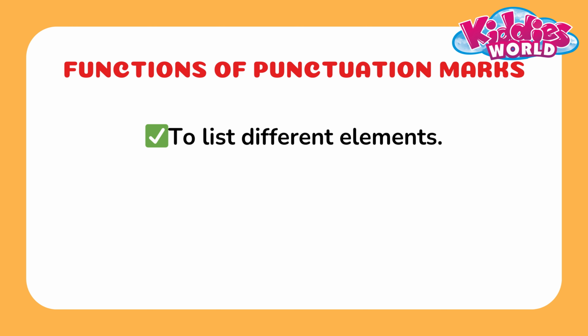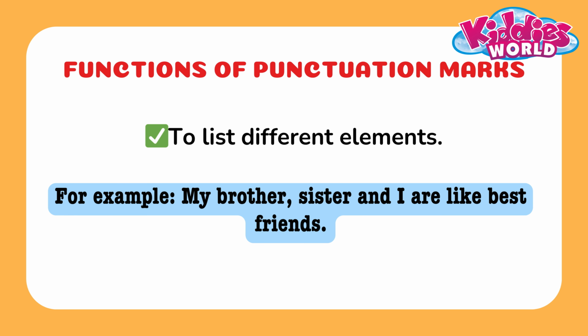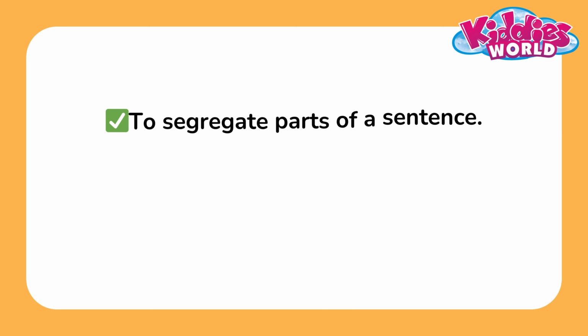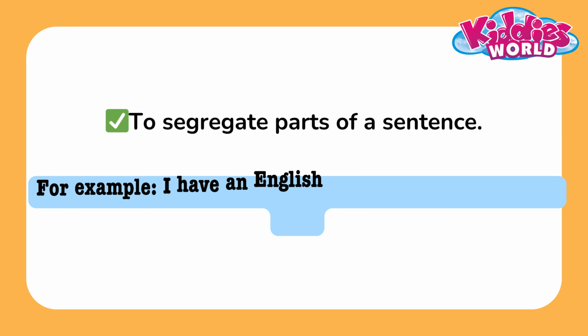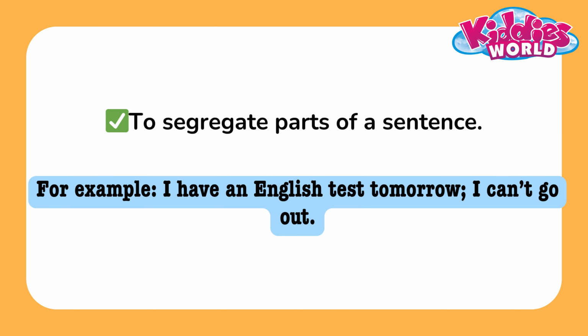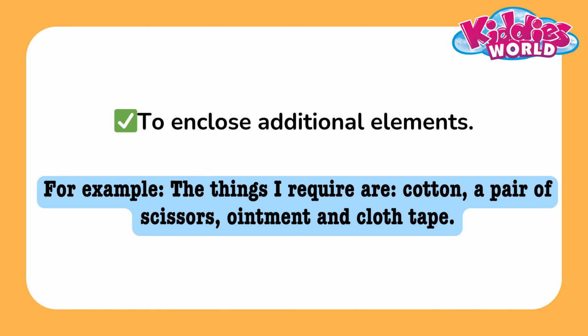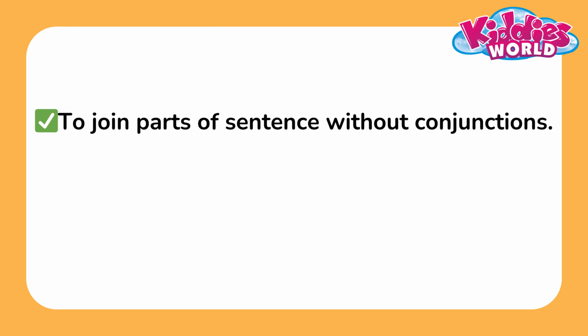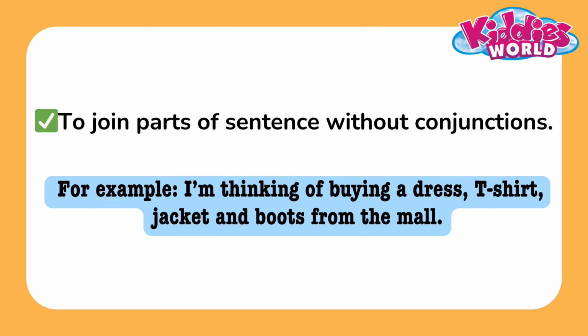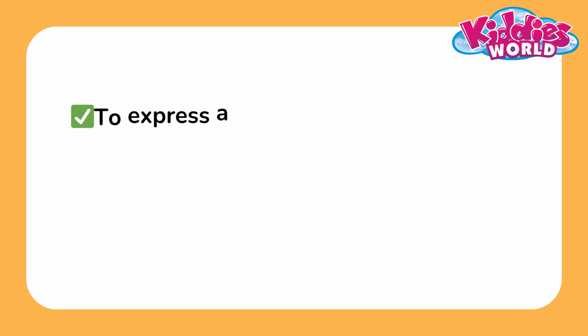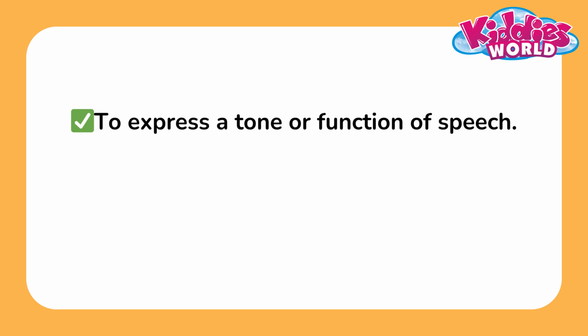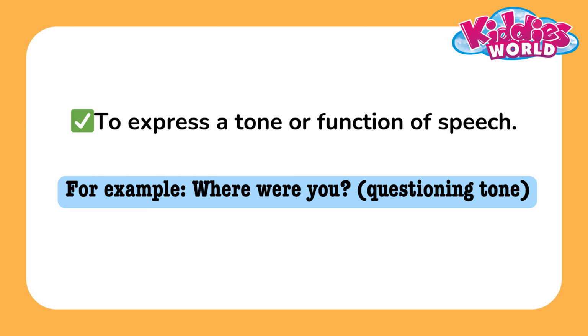To list different elements, for example, my brother, sister and I are like best friends. To segregate parts of a sentence, I have an English test tomorrow, I can't go out. To enclose additional elements, for example, the things I require are cotton, a pair of scissors, ointment and cloth tape. To join parts of a sentence without conjunctions, for example, I'm thinking of buying a dress, t-shirt, jacket, and boots from the mall. To express a tone or function of speech, for example, where were you?